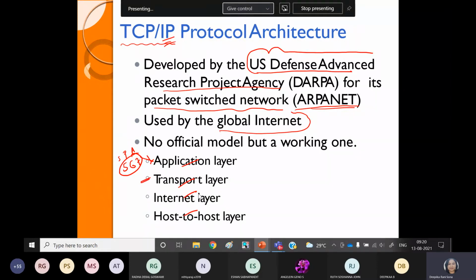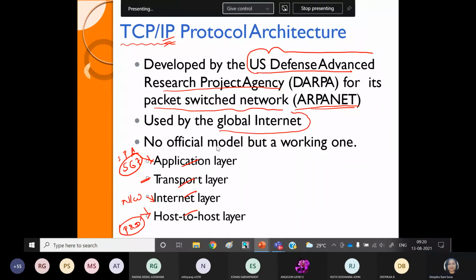Internet layer means your network layer, guys. What we learned in the OSI model as the network layer is called the internet layer here. Then the last two layers, what are they? The physical and data link layers. Those two are combinedly called the host to host layer.